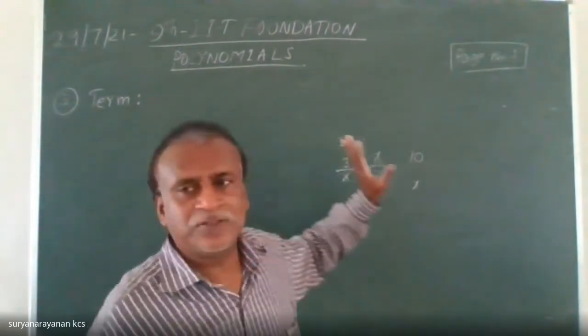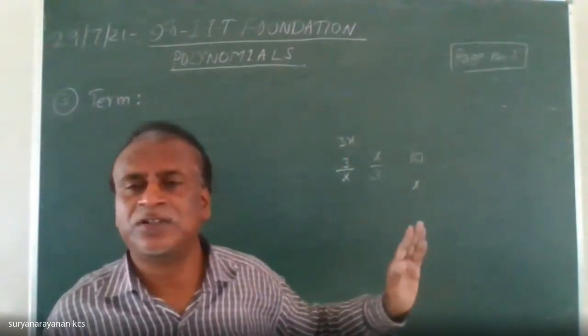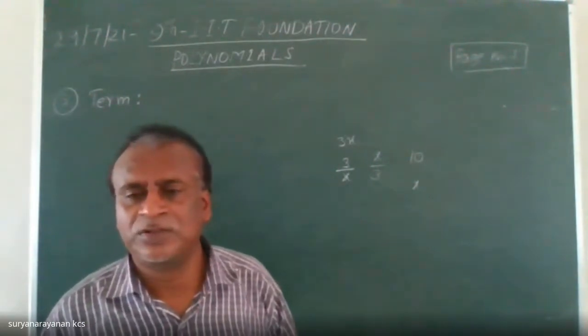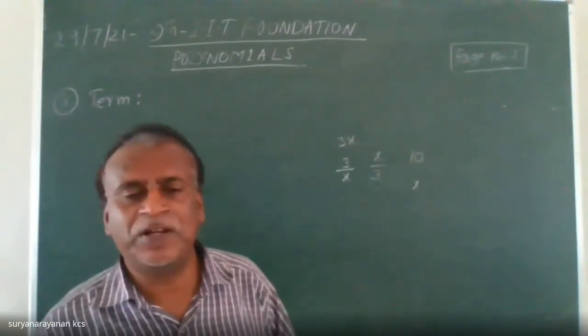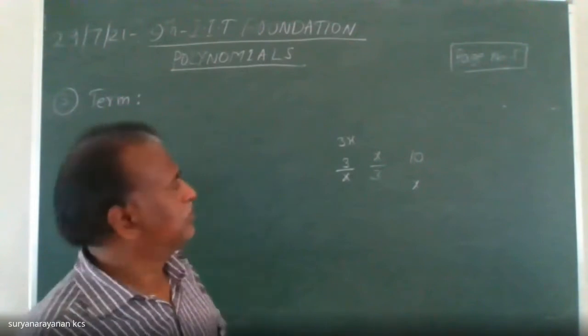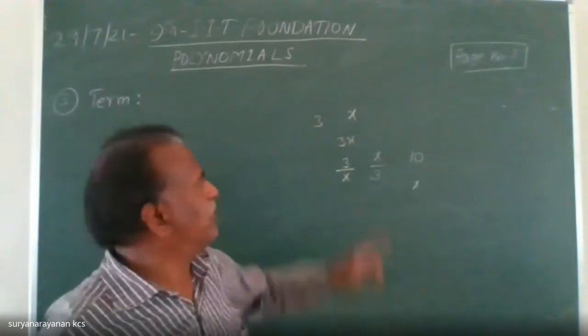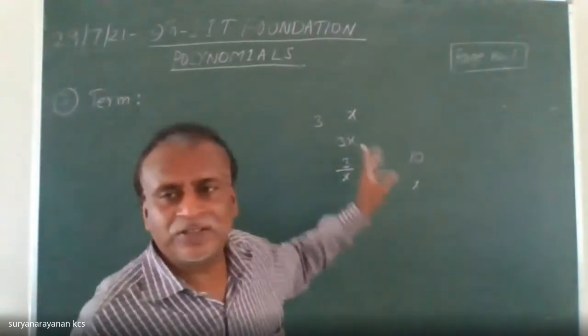So, we define by observing these examples, in 3x, can you tell me what is known quantity, what is unknown quantity? So the known quantity is 3 and the unknown quantity is x. What is the operation you performed between 3 and x to get 3x?